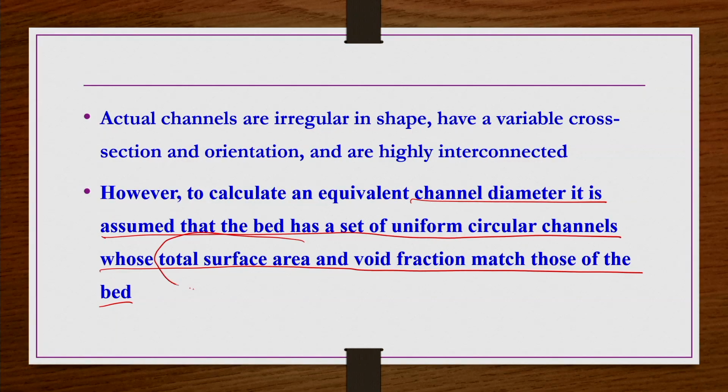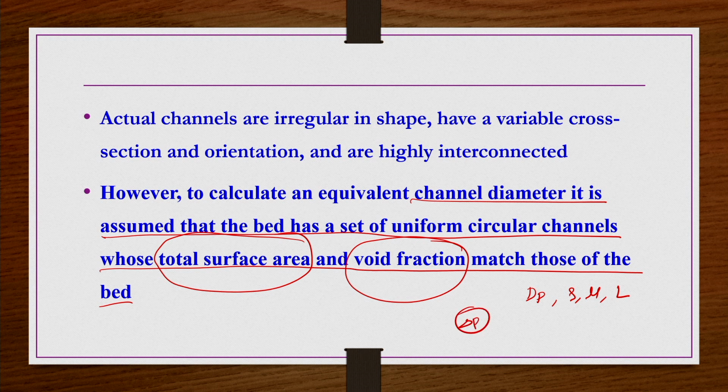Okay. So, what we understand is that this total surface area is a very important one. Because of this packing, within the column we have a void fraction. So, these two are going to have an important role, along with the particle diameter, the density and viscosity of the fluid, and the height of the packing, in determining this delta P. Okay. So, these are the things playing a role here.